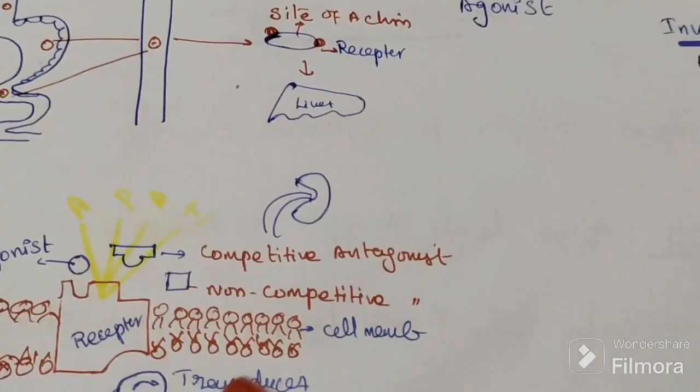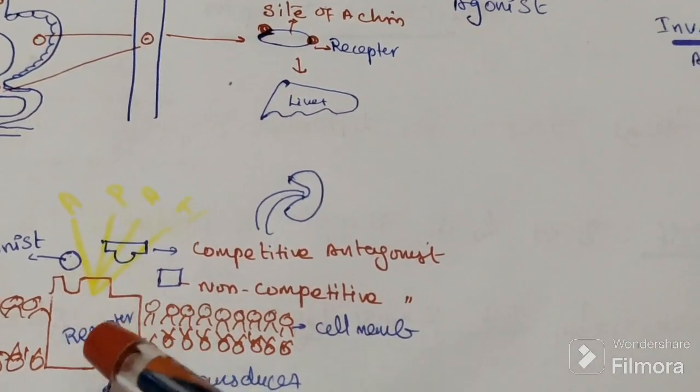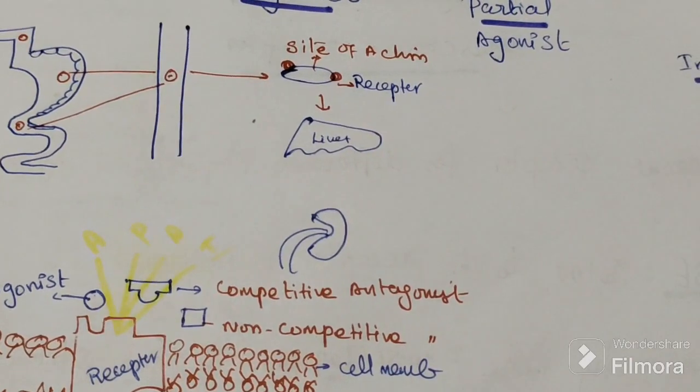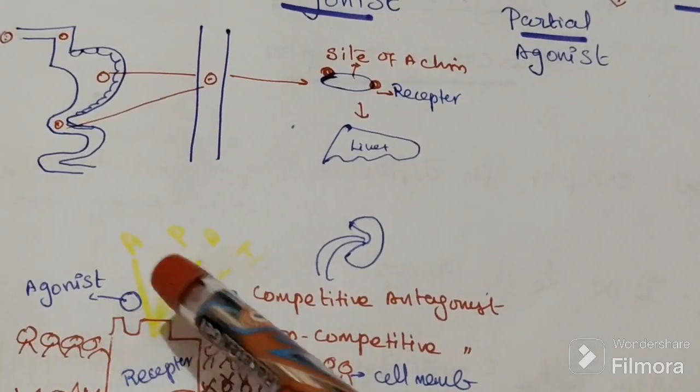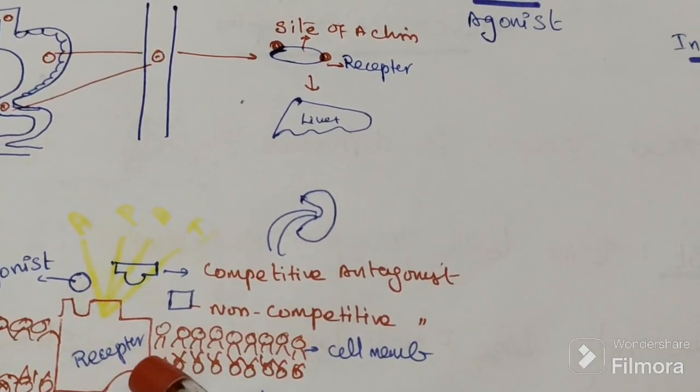Can you see, this is the cell membrane, this is the target cell, and this is the receptor. The drugs will come and bind with their receptor.